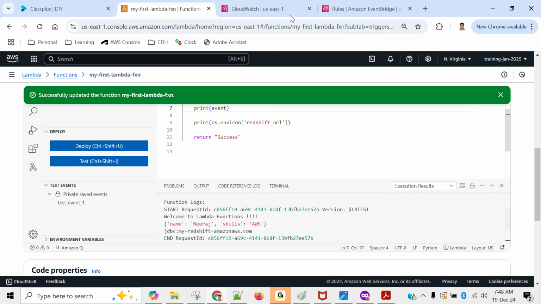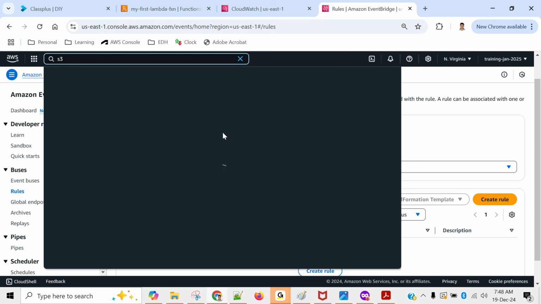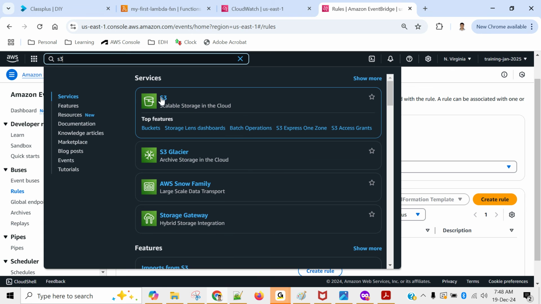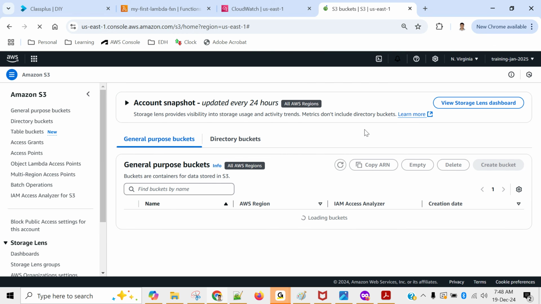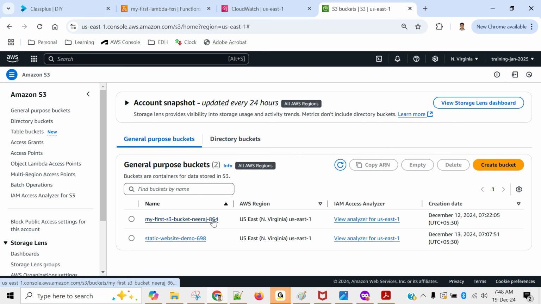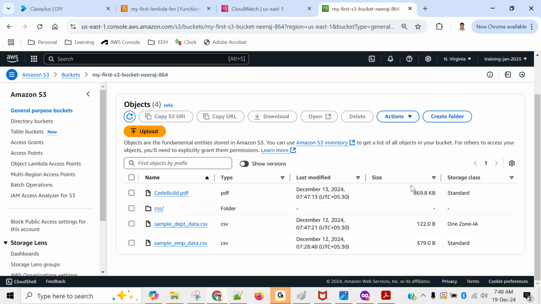Okay. So we'll go to our S3 bucket. I will go to S3, and we'll delete one CSV file. If it's not there, we'll copy one first and then delete it. So my first bucket is this one. Do we have any CSV file? It's there. It's good. We'll delete that. So we'll delete one file, and as our expectation is, once I delete this file, it should automatically trigger my Lambda.